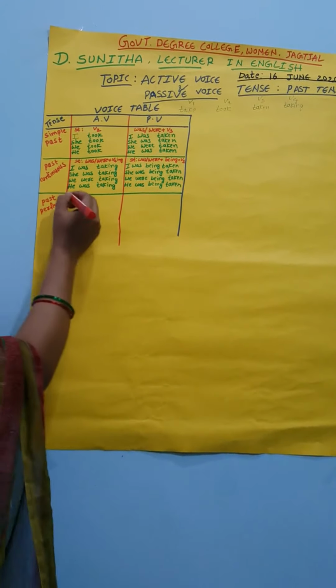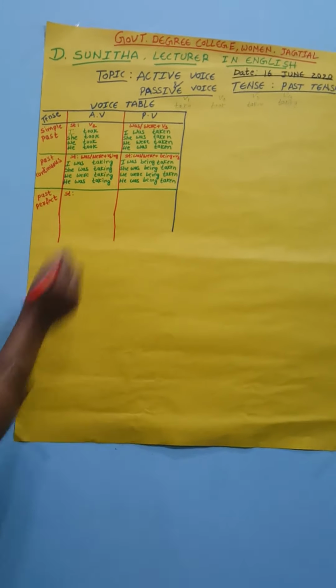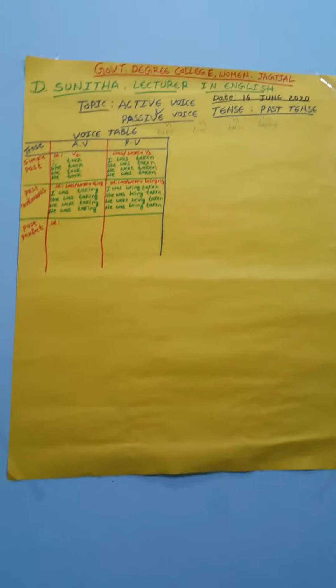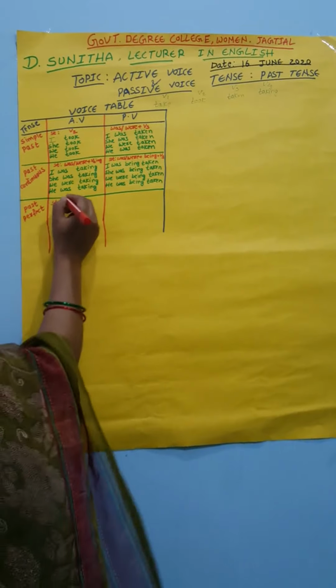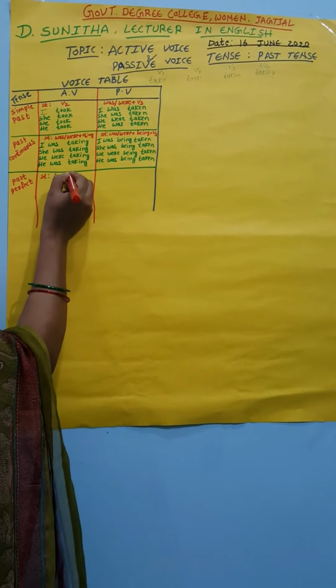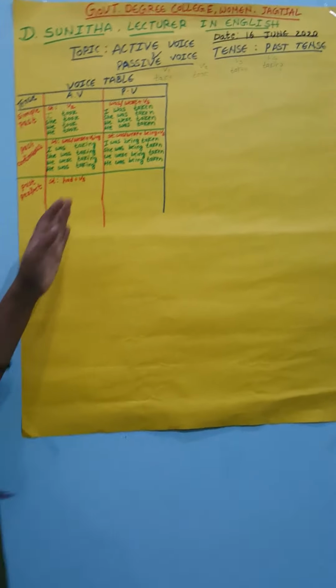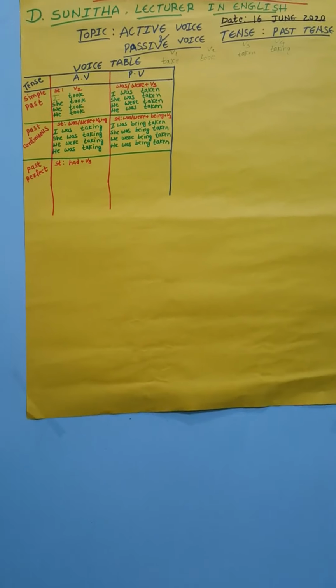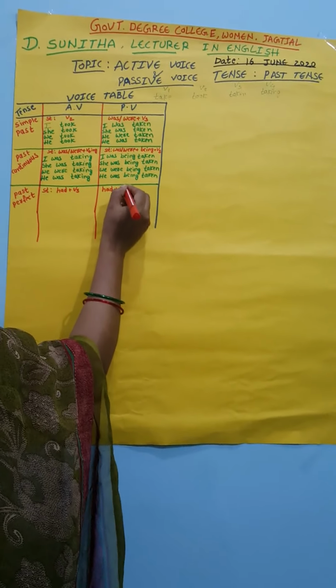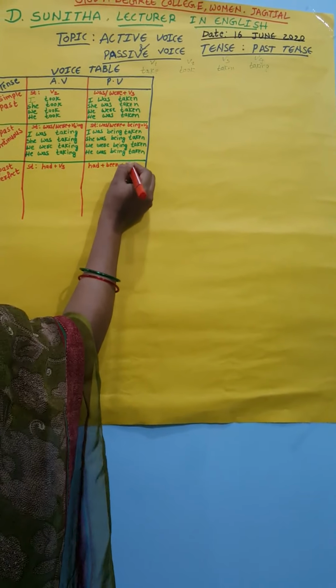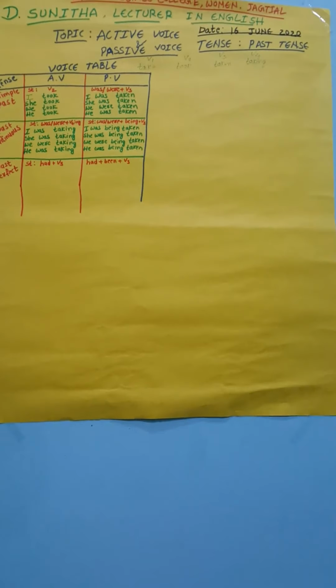What is the past perfect structure here? The past perfect structure is had plus V3. This had plus V3 will change into the passive voice: had plus been plus V3. Okay.